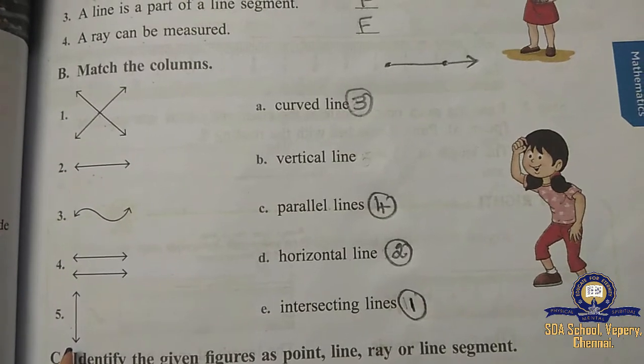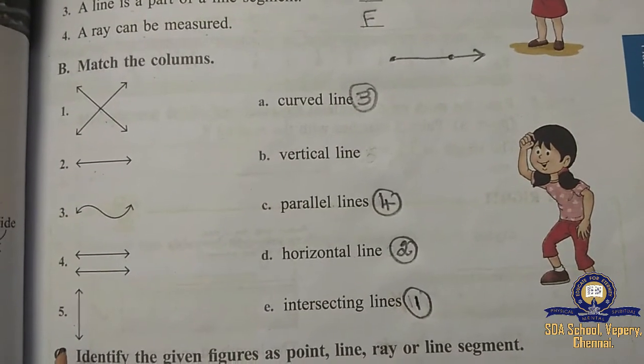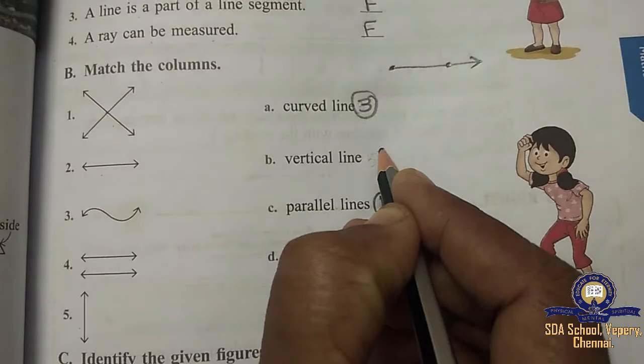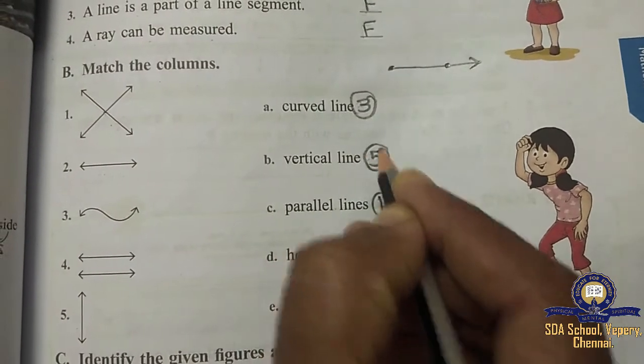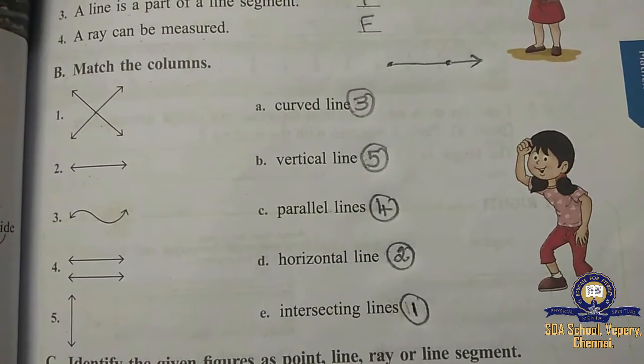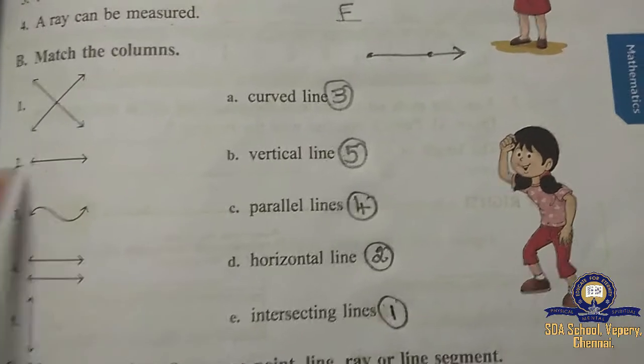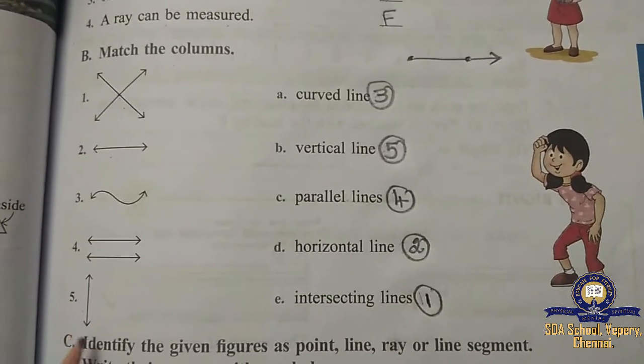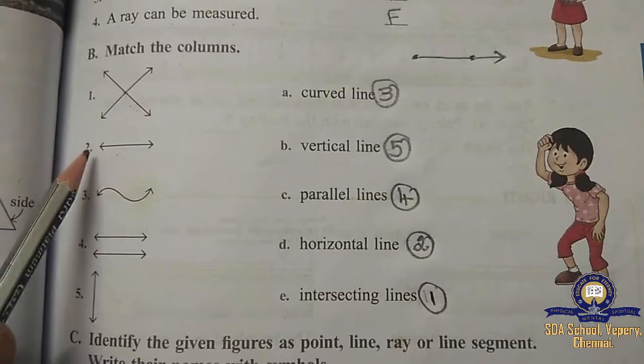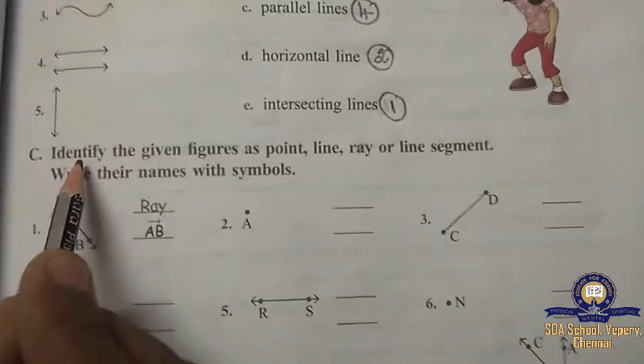And this is called vertical. This is called vertical. So this is 5. Understood, children? You have to be careful. You should not write this one as vertical and this one as horizontal. Like this only: vertical, and this is horizontal. Okay, children? We'll go to C1.